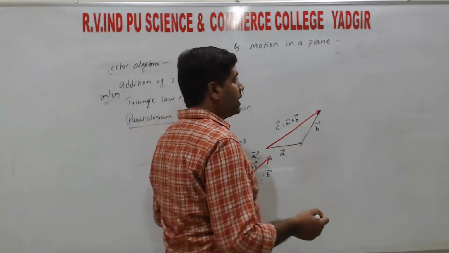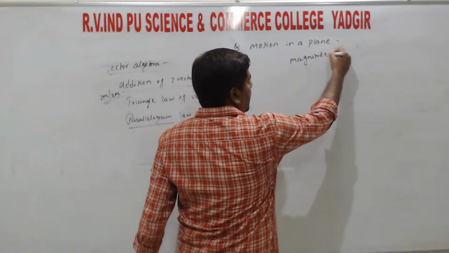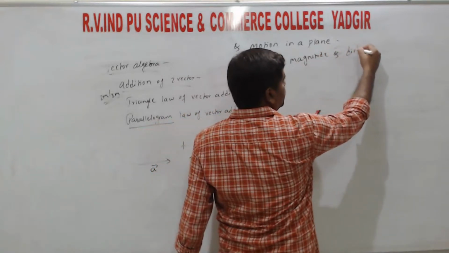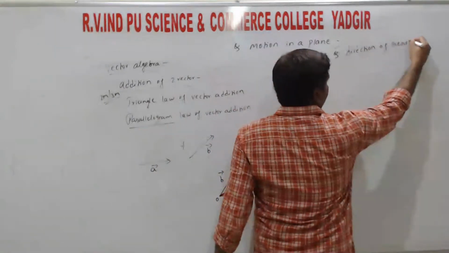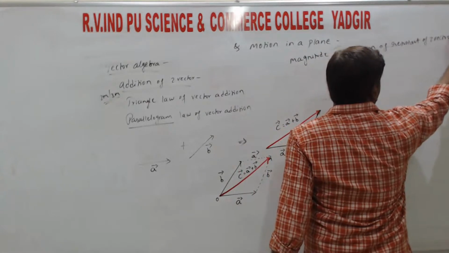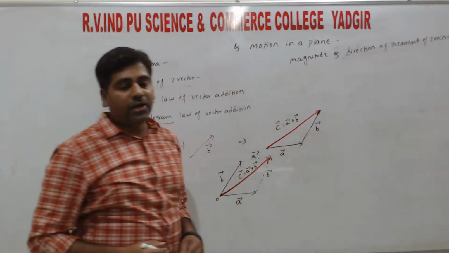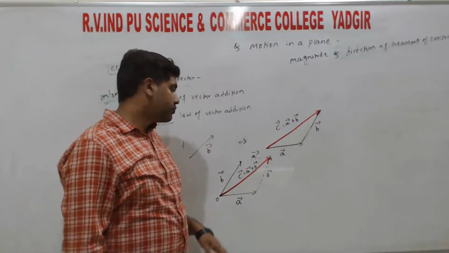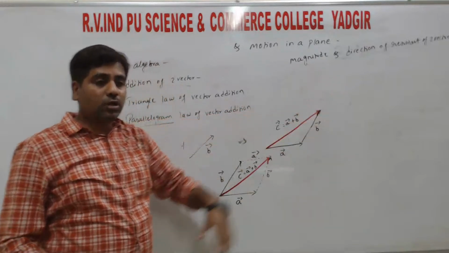5 marks: to find the magnitude and direction of the resultant of two vectors. So when two vectors are added, we get the resultant, with its magnitude, right? So ಇಲ್ಲಿ ನಮಗೆ, before going to this, we have one more concept, that is resolution of vectors.